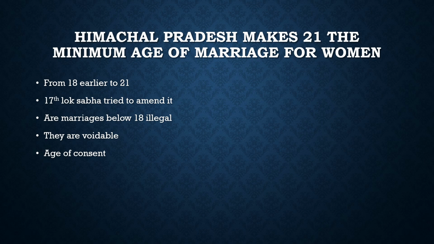Their marriage is valid, but that is voidable. What does it mean, voidable? For example, if a girl is below 18 and she marries a person, that marriage is valid, but once she reaches the age of 18, she is given 2 more years to decide whether she wants to continue that marriage or annul it. So this marriage is legal and also voidable.